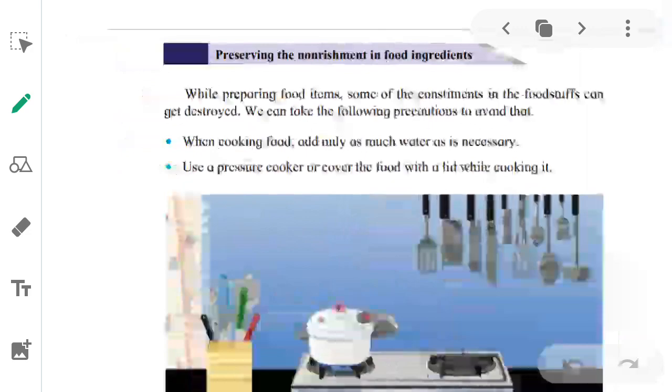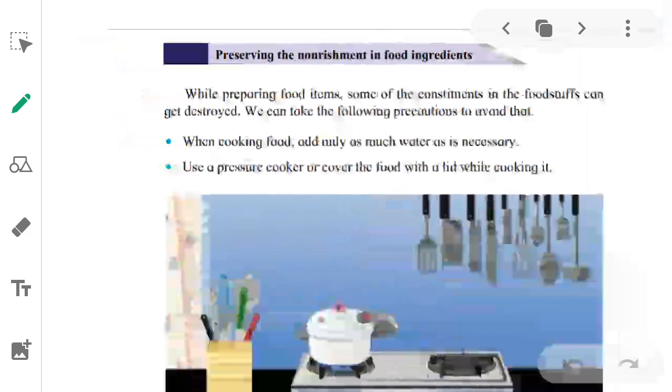Use a pressure cooker or cover the food with the lid while cooking it. What is said here? Use a pressure cooker, मतलब कुकर यूज़ करें या फिर खाना बनाते टाइम जो पॉट में हम बना रहे हैं वो पॉट को कवर करें विद अ लिड, ढक्कन. Why? Because it helps to cook the food fast without letting the nutrients getting lost.